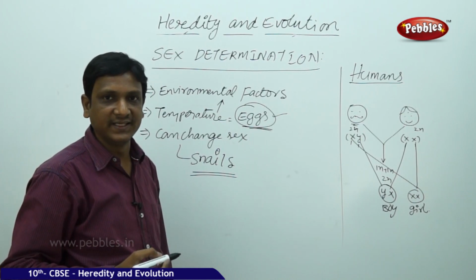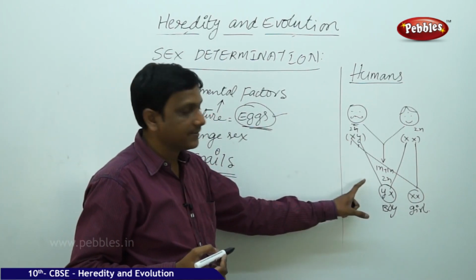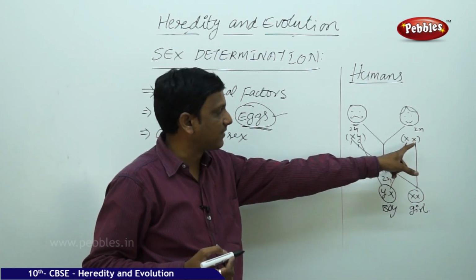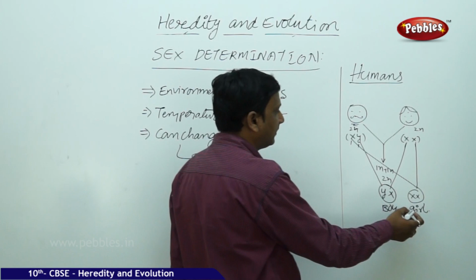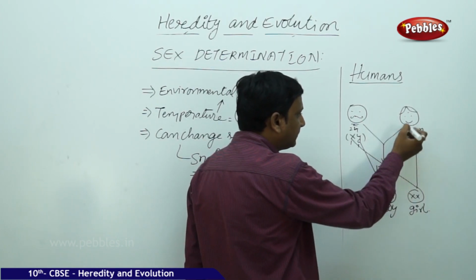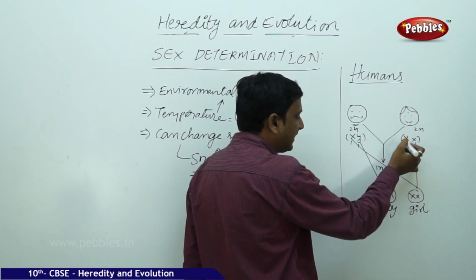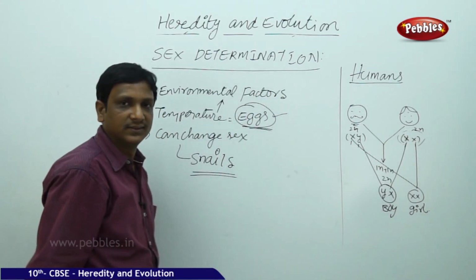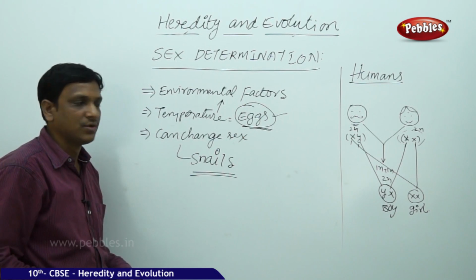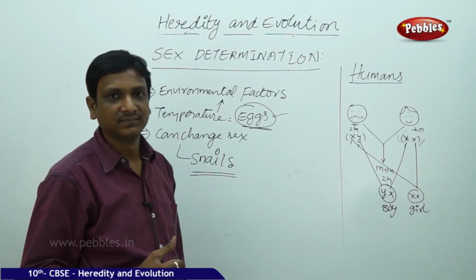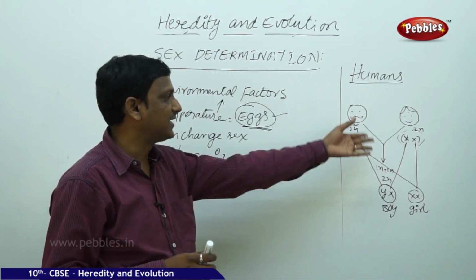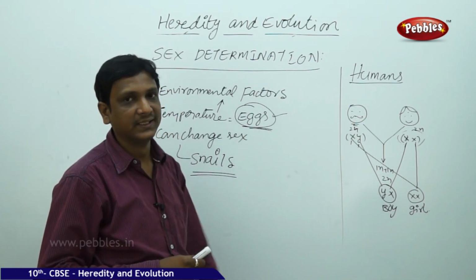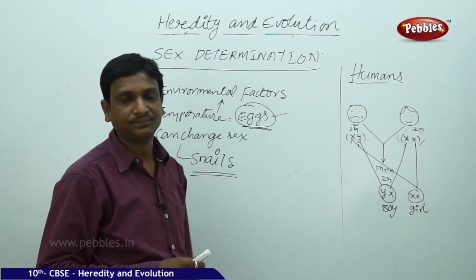So from the father's genes, if X gene is given to combine with the other gene from the mother, it will be a girl. Mother always contributes X because she has only X which determines the sex. But father has two, X and Y. He can either give X or Y.